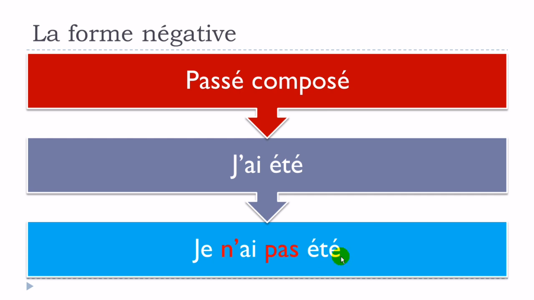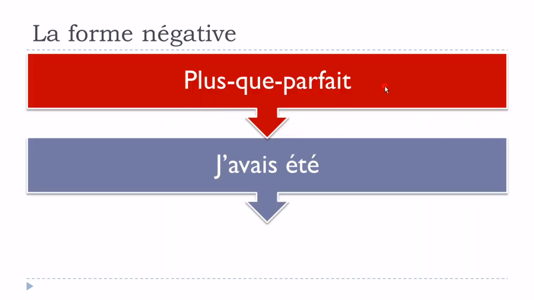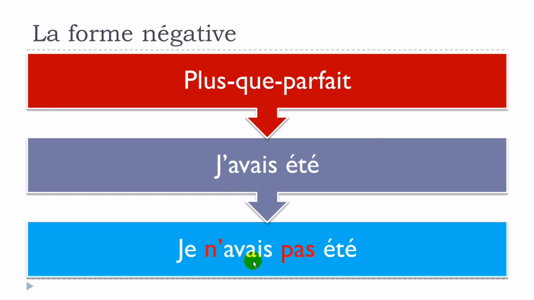Okay, a common mistake is normally to put this pas, so the second part of the negative form, after this participe passé. Okay, think about that and try to remember that it should be before and after avoir in that case, and it can be être as well in other cases. Okay, so for instance, for the plus que parfait, another compound tense, it will be exactly the same. J'avais été, je n'avais pas été. Okay, so before and after avoir.